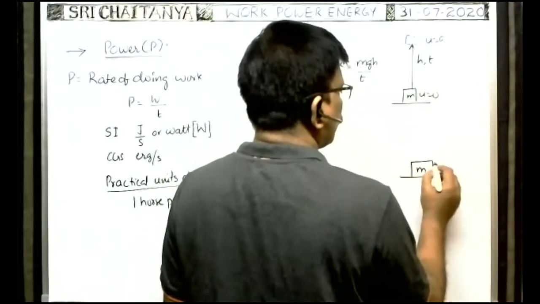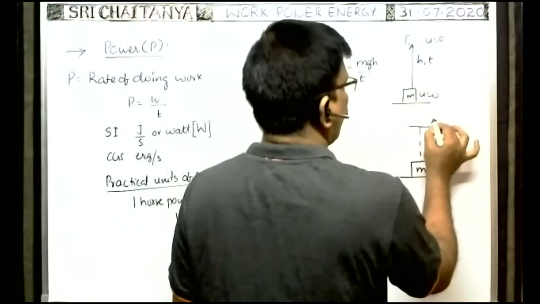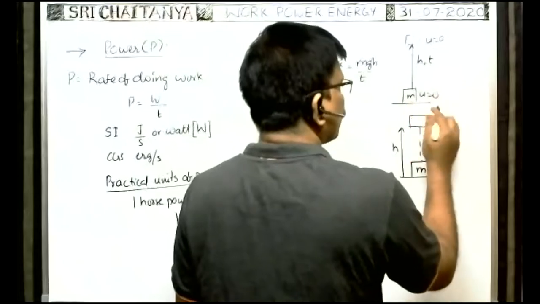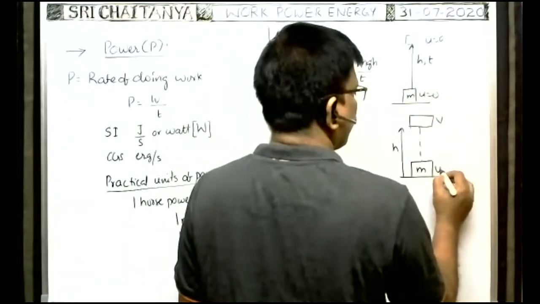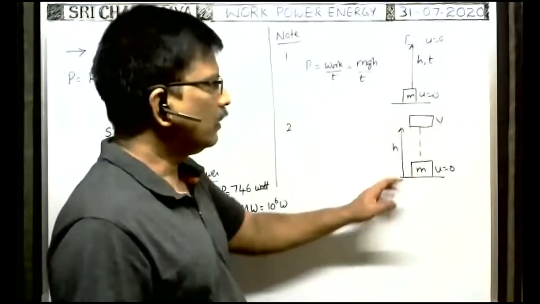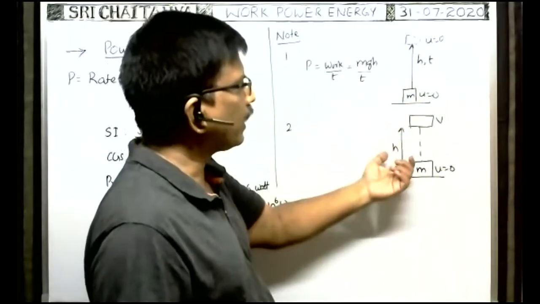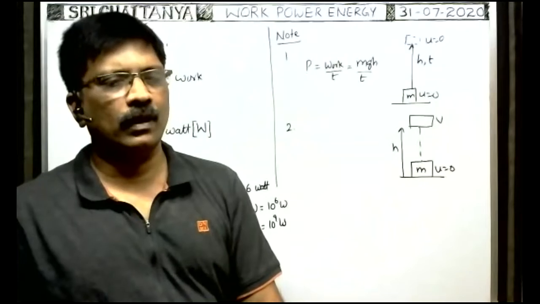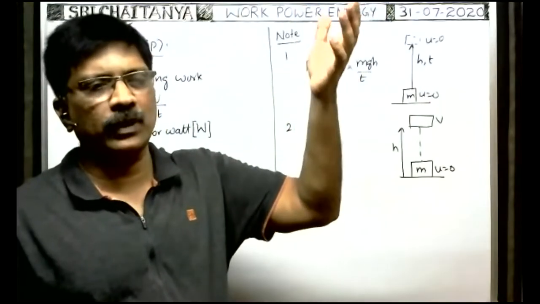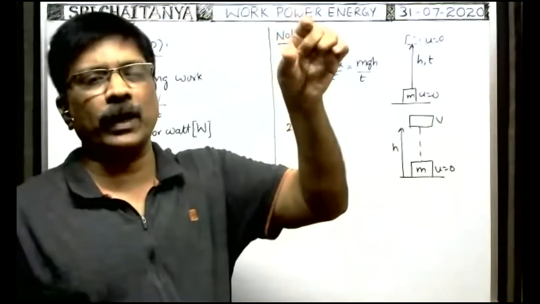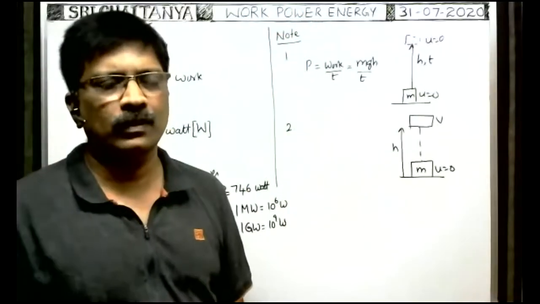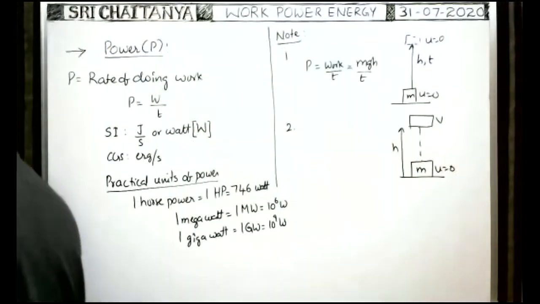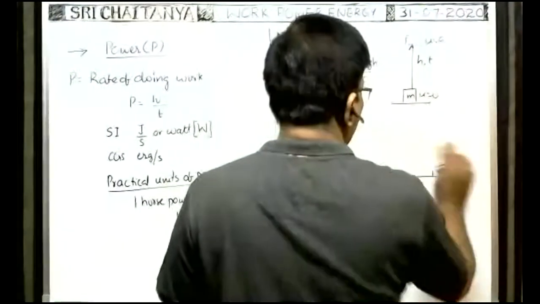The body is lifted from the ground up to a height h, so that at this position its velocity is v. Here velocity is 0. Here the body is lifted up to a height h so that it acquires some velocity, just like when water is lifted from the ground onto the terrace of the building, so that the water ejects out through the pipe with a velocity v. Suppose you take that case only.